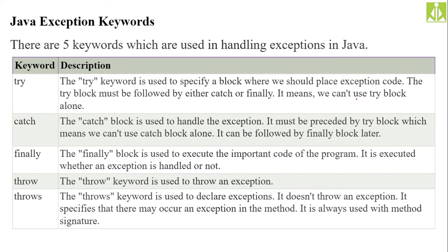Then the throw keyword, it is used to throw the exception manually. In practical scenarios, in order to test the code, the testing team will generate the exceptions manually, and they will check whether your application will handle those types of exceptions or not. Creating an exception generally means we have to create that type of situation inside the application, which is a time consuming process.